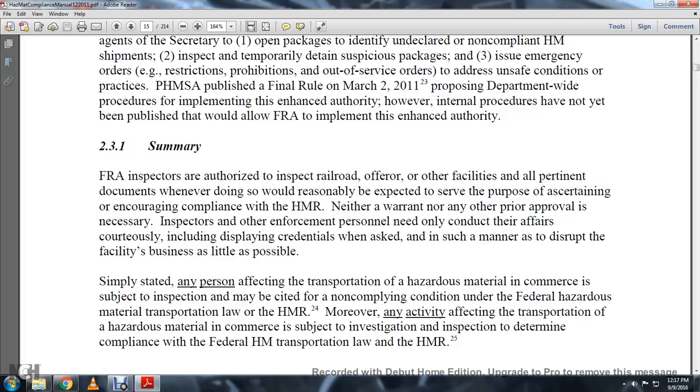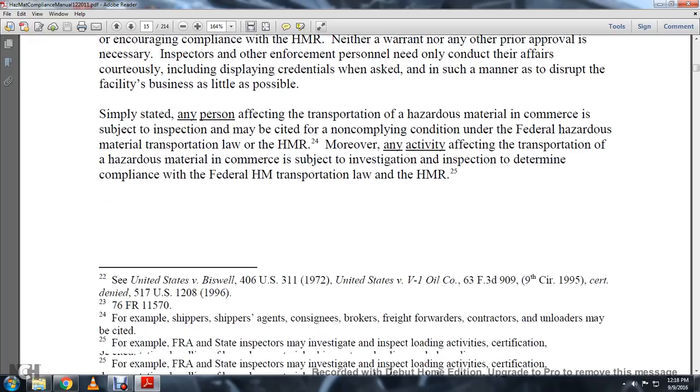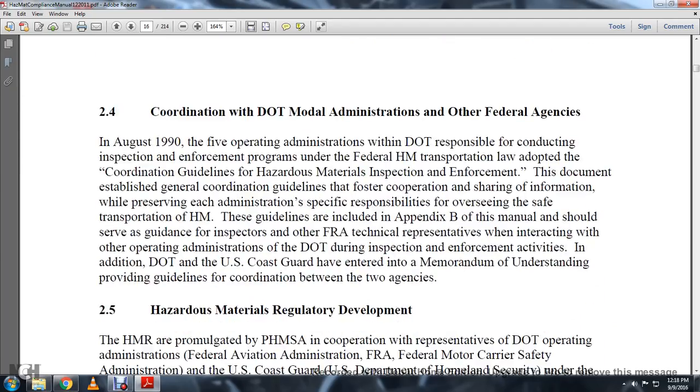Simply stated, any person affecting the transportation of hazardous material in commerce is subject to inspection and may be cited for a non-compliant condition under the Federal Hazardous Material Transportation Law and the Hazardous Material Regulations. Moreover, any activity affecting the transportation of hazardous material in commerce is subject to investigation, inspection, and determination of compliance with the Federal Hazardous Material Transportation Law and the Hazardous Material Regulations.